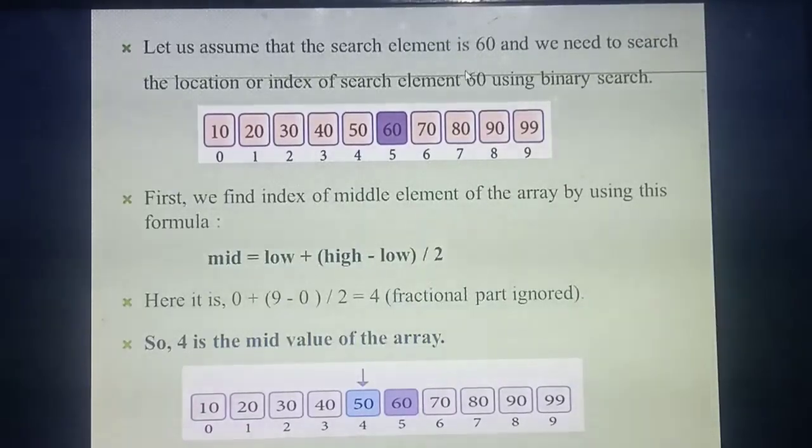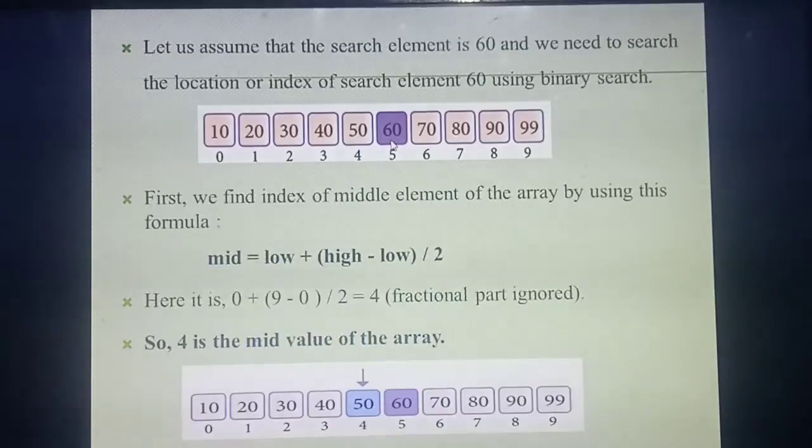Before that, how many elements are there? 10 elements. From the 10 elements, you take any one element and keep it in your mind as the search key value. For example, from these 10 elements, you take 60 as your search key value and keep 60 in your mind as the search key value. Understood? So which one are you going to take? 60 as the search element.